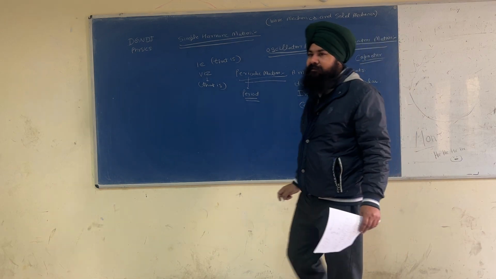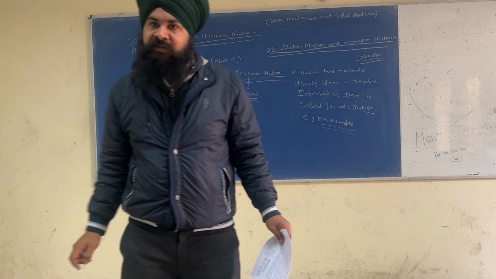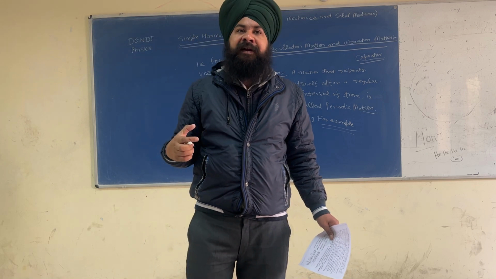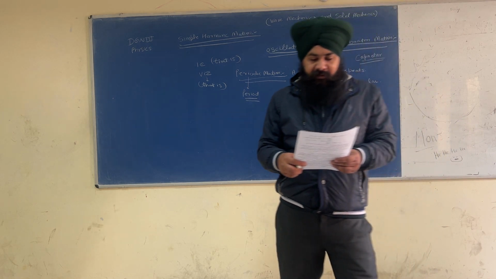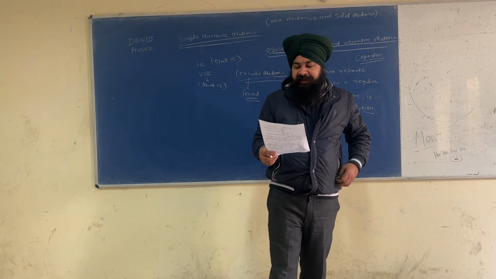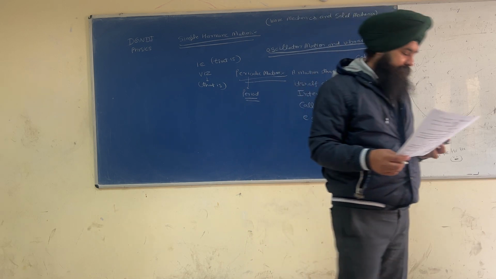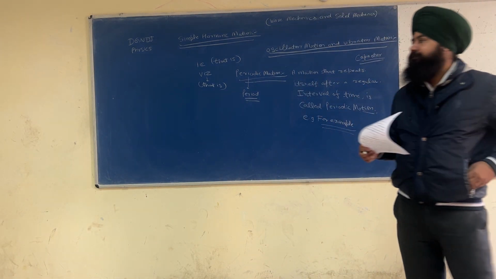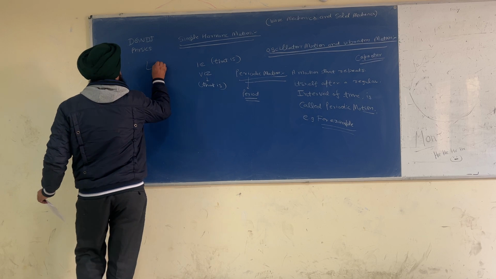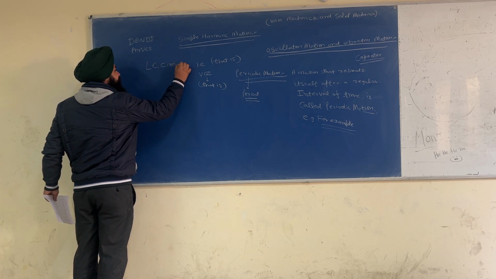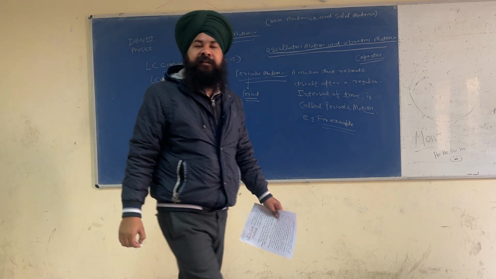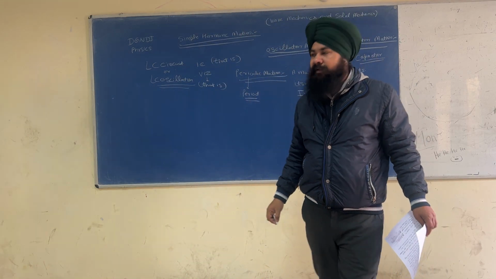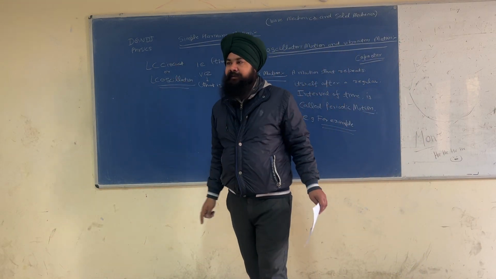You know what is a capacitor? Capacitor is a device to store the charge. Okay, it consists of two parallel plates. One plate is positive, another plate is negative. This is the fluctuation of the charge across the plates of a capacitor in an LC circuit, or LC oscillation. You might have done this LC circuit in your lower classes in the 10 plus 2 exam. Okay? In LC circuit, this is one of the examples.